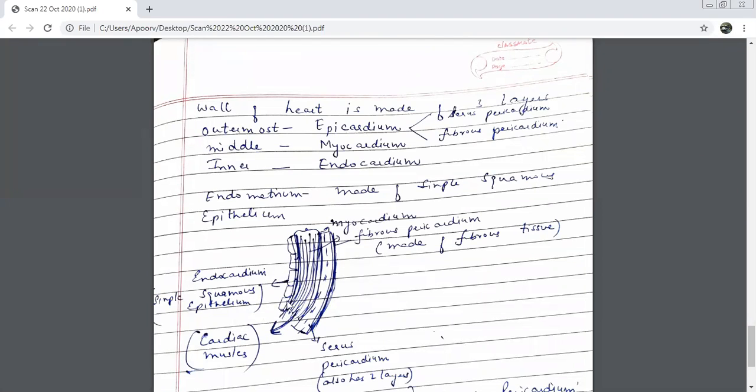Yeah, simple squamous epithelium. Now, children, if you don't want to learn this, don't learn. I'm absolutely okay. This is not going to come in examination anywhere. It is not there in the books. But even if you don't want to learn, please see this class once again. This will make it easier for you in the next classes to come and even in the coming years. You'll be able to visualize when something is being taught to you. See, why this is happening, how is the artery different from a vein, structural differences.